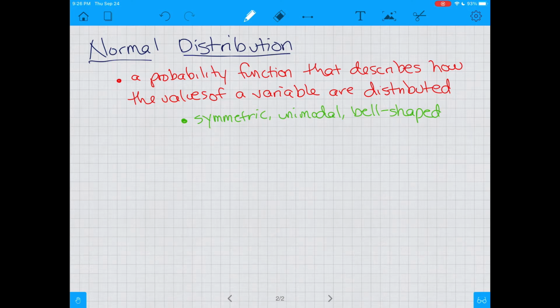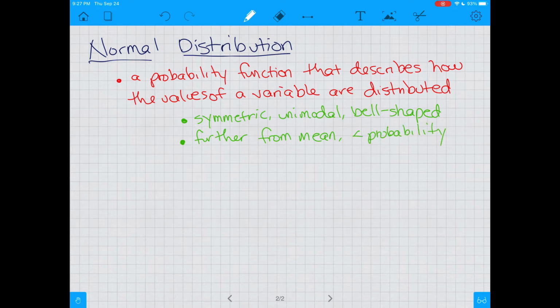And so the other idea here is that further from the mean, or further from the center, there is less probability.